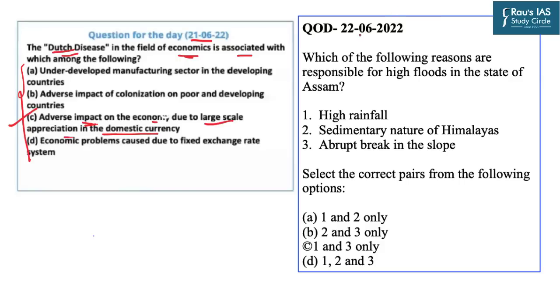The question of the day from today's DNS dated 22nd June 2022 is in front of you. The question asks which of the following reasons are responsible for high floods in the state of Assam. 1. High rainfall. 2. Sedimentary nature of Himalayas. 3. Abrupt break in the slope. The options are A. 1 and 2 only, B. 2 and 3 only, C. 1 and 3 only, or D. 1, 2 and 3.